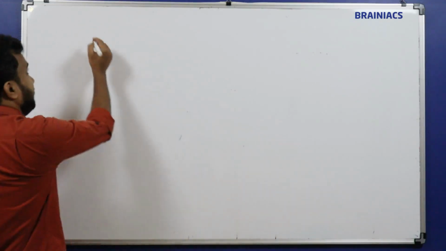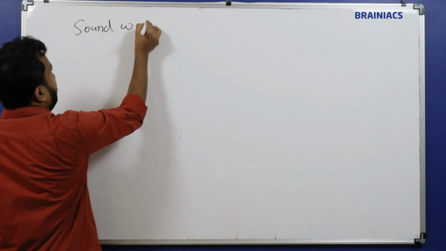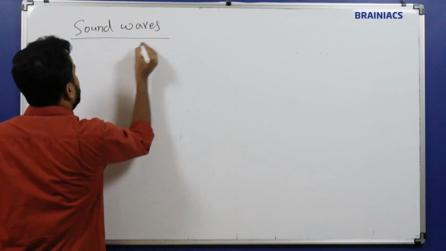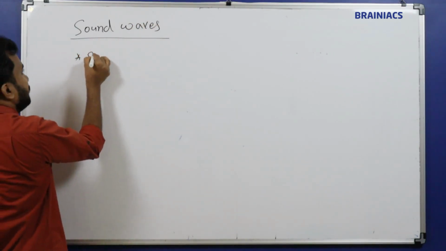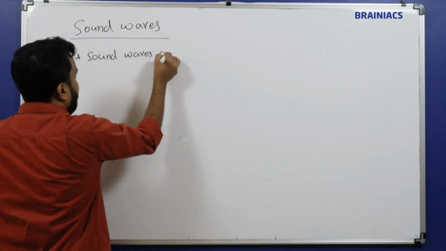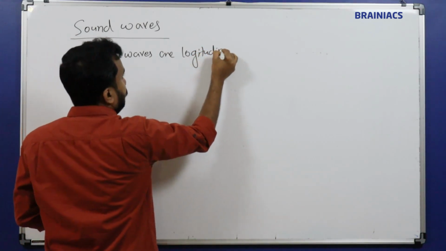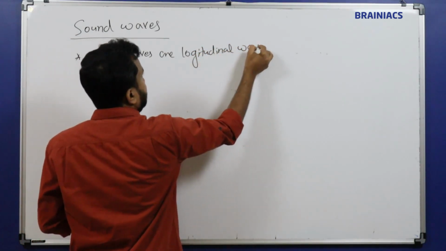So let's write some theoretical points over here, some conceptual points. Please write down the heading called sound waves. Number 1: sound waves are longitudinal waves.